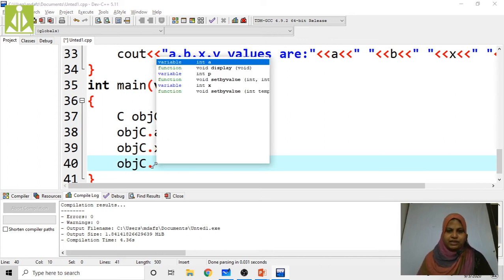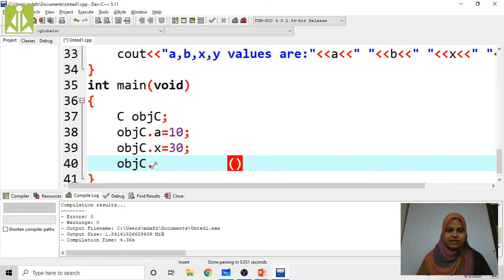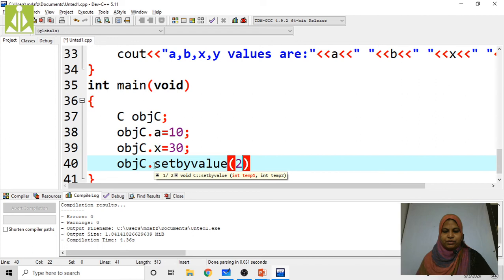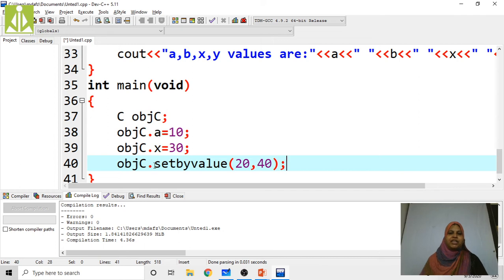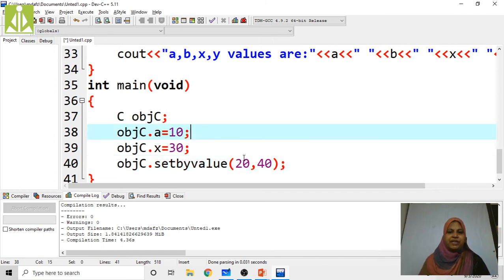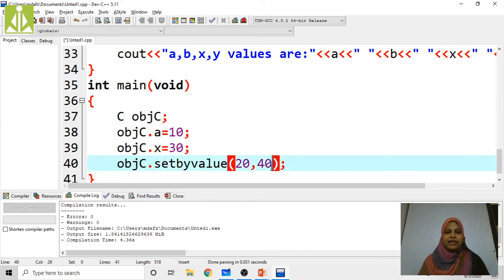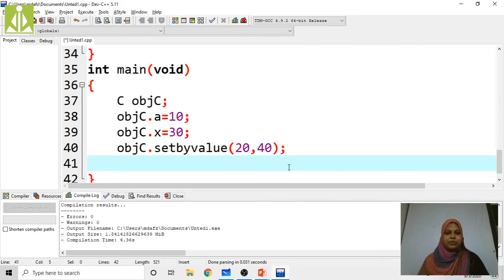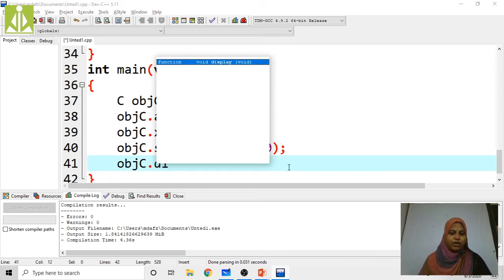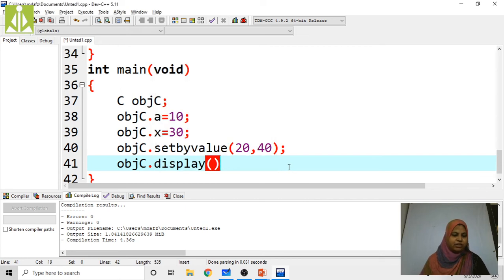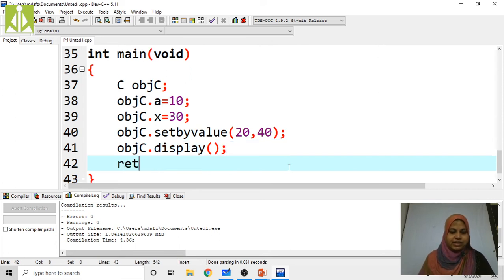Now objc dot set b value, here I am going to write 20 comma 40. Now what are the values? The a value is 10, b value is 20, x value is 30, and y value is 40. Up to here is completed. Now we have to display these by using objc dot display, and next is return 0.